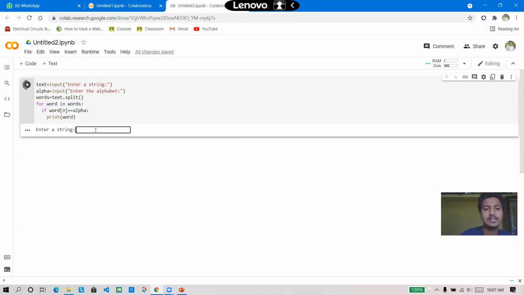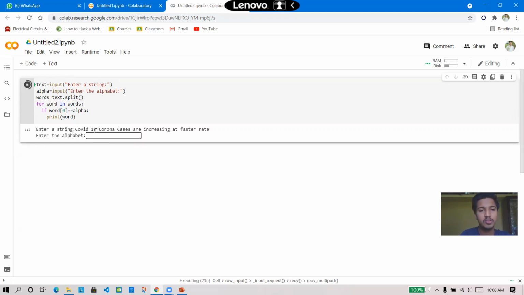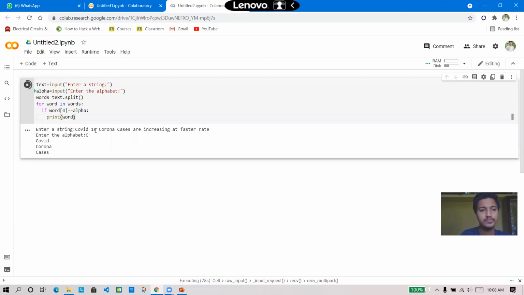As you can see, it's asking me to enter a string. So I will put it. COVID-19 corona cases are increasing at faster rate. So now I have written the statement which was provided to me. Now I will write the alphabet, C. You can see COVID, corona, cases. These are the three words which start with letter C.